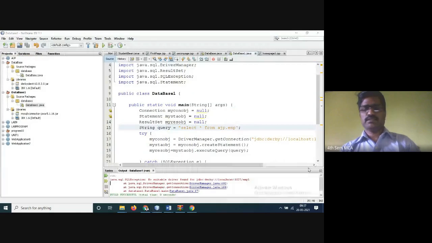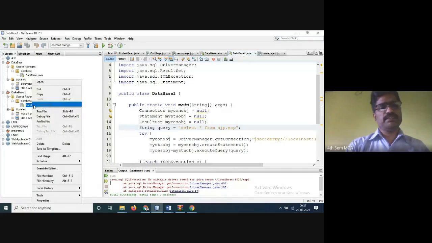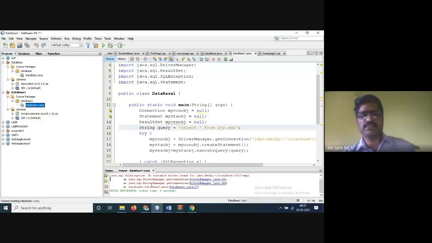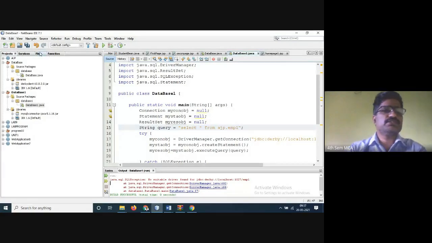Right. So when you are running this program, database one, we have created this database file. When you run this, you will get the error SQL exception: no suitable driver found for the JDBC Derby localhost 1527 EMP1. So this is the error you are getting.